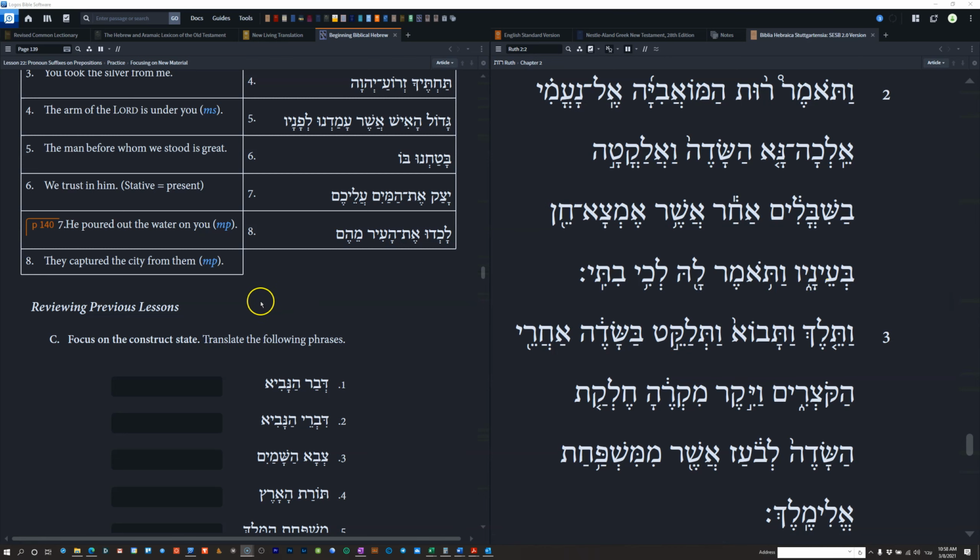So if I come over here to Furtado, I find the same thing going on in this sentence. Great is the man whom we have stood before him. So again, in English, we don't say whom we have stood before him.